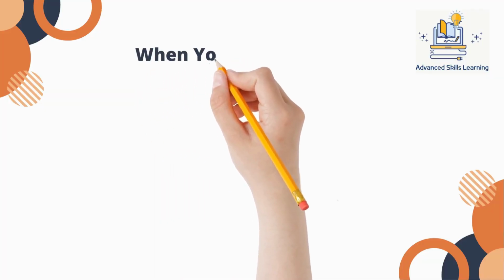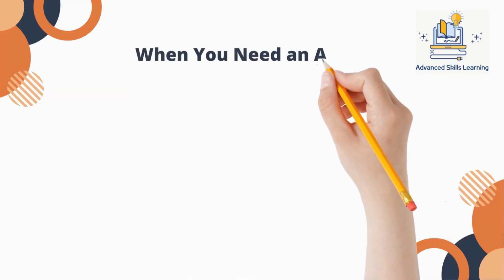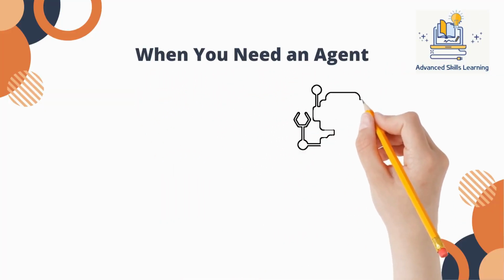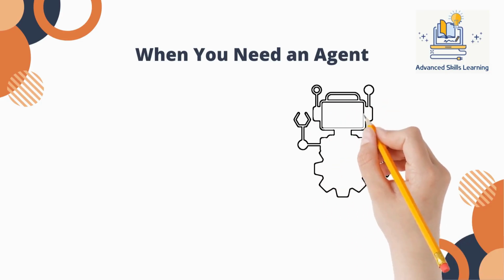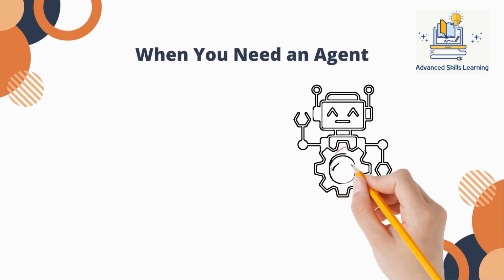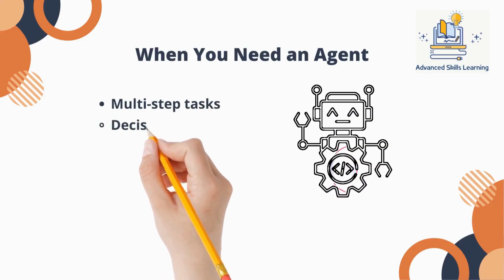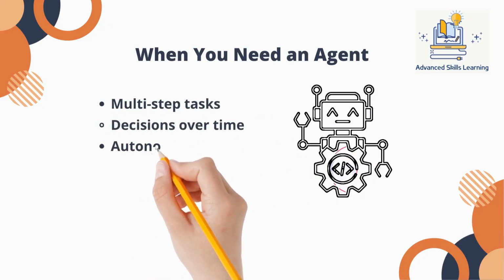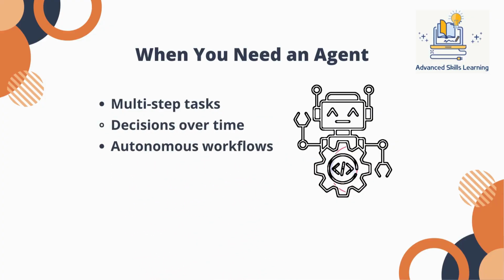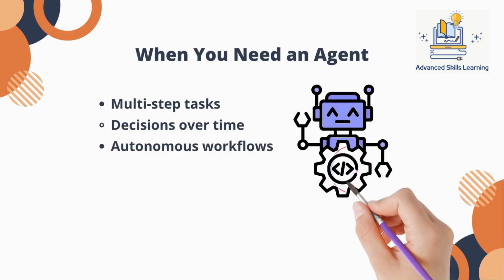Importantly, not every system needs an agent. Agents shine when the scenarios are really complex. They make sense when tasks are multi-step, when decisions depend on earlier results, or when actions must be coordinated over time. Examples include troubleshooting workflows, multi-stage data analysis, autonomous monitoring, or systems that must decide when and how to use tools dynamically.